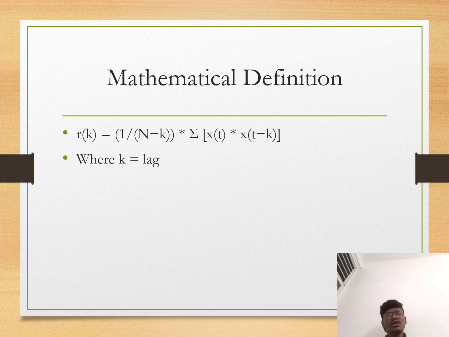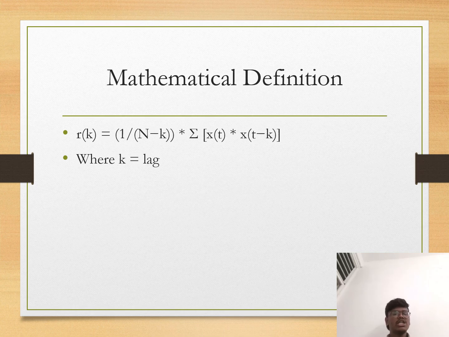Mathematical definition: R of k equals 1 by n minus k, summation of x of t times x of t minus k, where k is the lag. The autocorrelation mathematical definition has two types: one is continuous time autocorrelation and the other is discrete time autocorrelation.